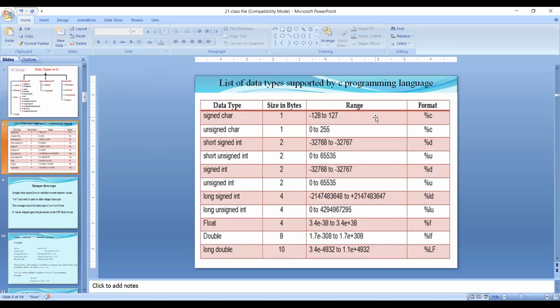Console is nothing but a monitor. Okay. So you remember initially integer, float, and character. That's all. You remember the sizes also. Integer size is 2 bytes. Character size is 1 byte. Float size is 4 bytes. You remember these 3: integer, float, character.